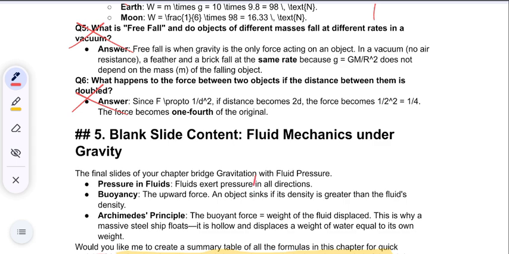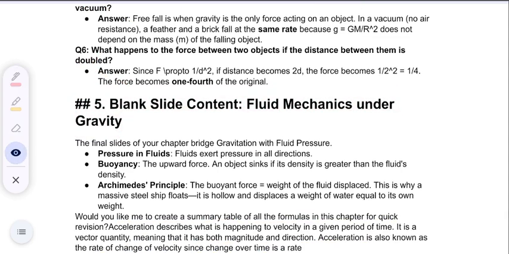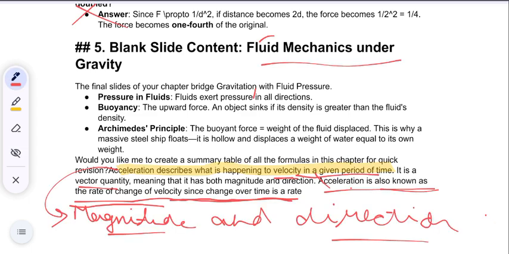Now, blank slide concept. See, fluid mechanics, working of fluid under gravity. How do fluids work under gravity? Pressure in fluid: fluids exert pressure in all directions. What are fluids? Fluids refer to liquids. They can flow in all directions and exert pressure in all directions. Buoyancy, the upward force. An object sinks if its density is greater than the fluid's density.